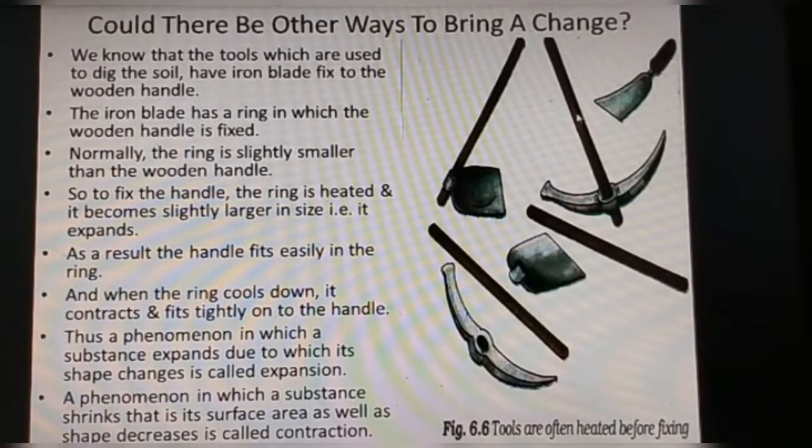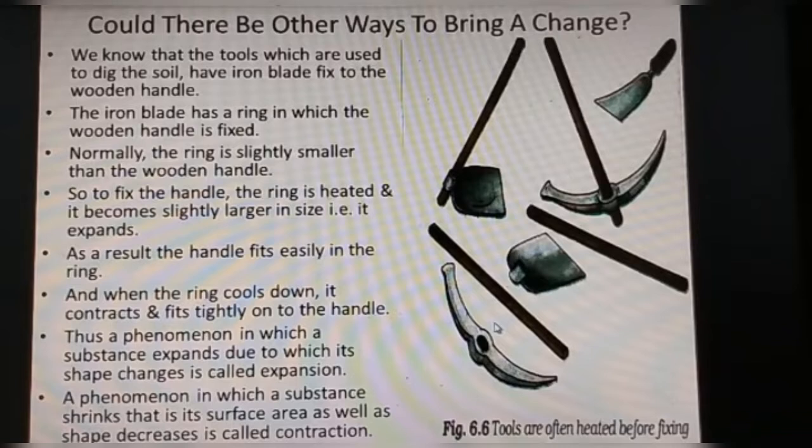This is the wooden handle and this is the metallic blade, and here you can see my cursor. This is the metallic ring of that metallic blade, and this ring is normally smaller than the wooden handle. So how to fix the handle? That is the question. So what can we do?